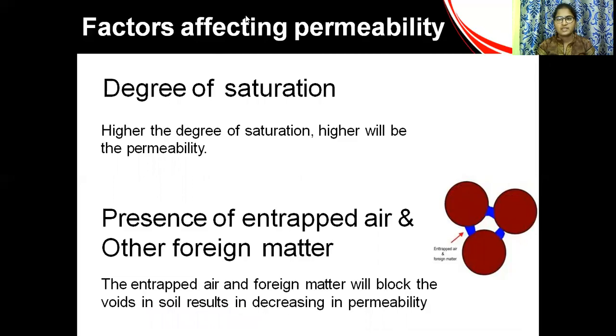Next, degree of saturation. The higher the degree of saturation, the higher the permeability. Saturation means a fully saturated condition, for example oceans. Then the presence of entrapped air and other foreign matter: entrapped air and foreign matter block the voids in soil, resulting in decreased permeability.